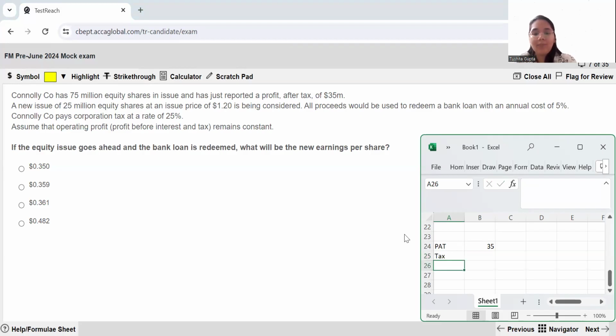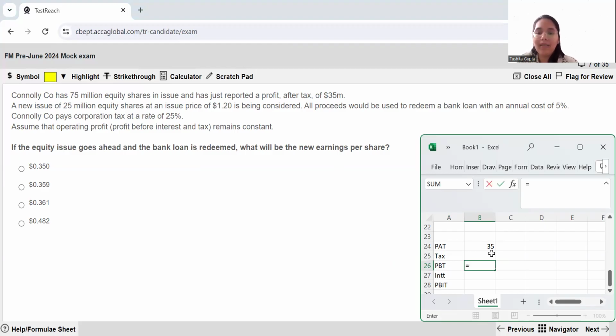Then I will arrive at profit before tax. Then I will arrive at the interest. And then I will arrive at the PBIT, which is profit before interest and tax. So over here, we are going towards a reverse working. So tax would have been 25% of this value, profit before tax. So if my PAT is 35, how much is going to be my PBT? It's nothing but whatever was my PBT, 75% of that is 35.